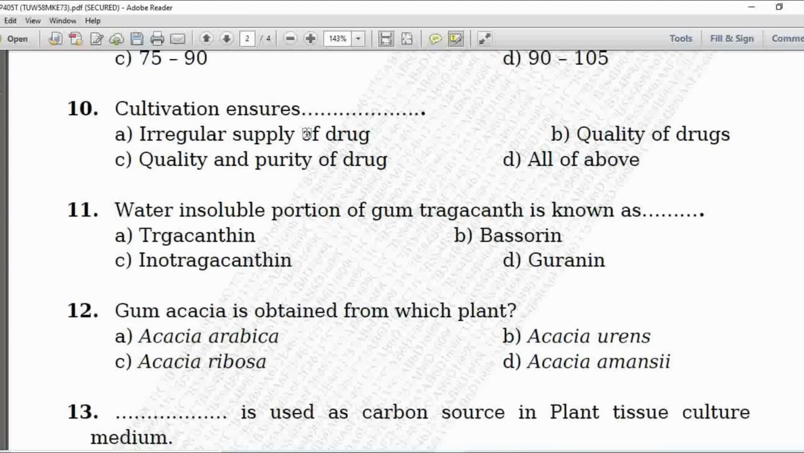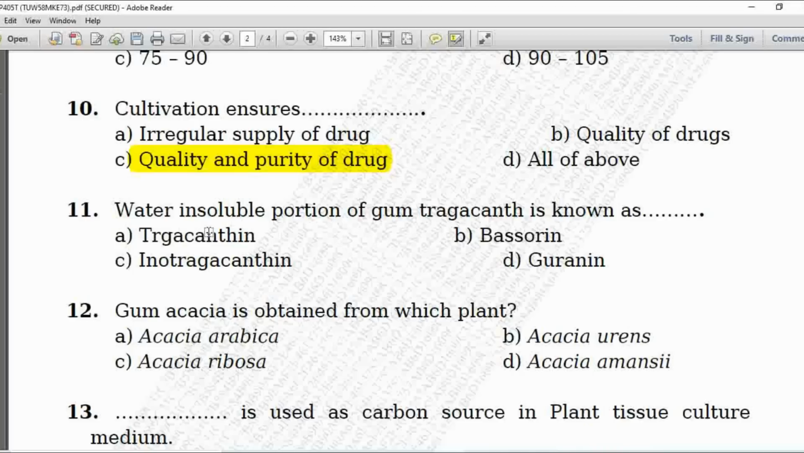10th MCQ, cultivation ensures that, option A is irregular supply of drug, B is quality of drugs, C is quality and purity of drug and D is all of the above. So here cultivation ensures the quality and purity of the drug. So here option C is correct.